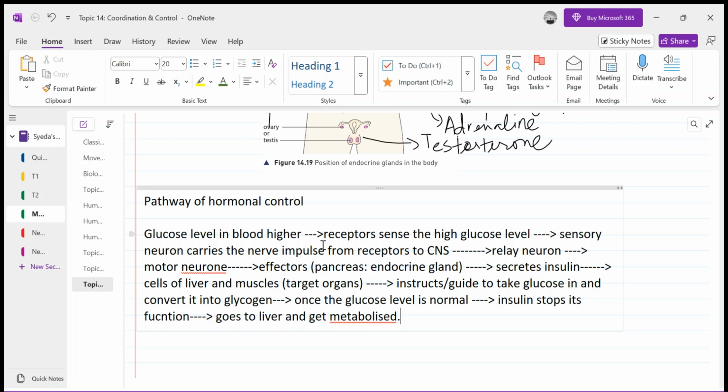First of all, you must know when it is released. It is released when you are in stress, when you are excited, when you are happy, when you are in fear, right? When you are afraid of something. These are the situations when this hormone starts to be released. When you are in anger, when you are anticipating something.